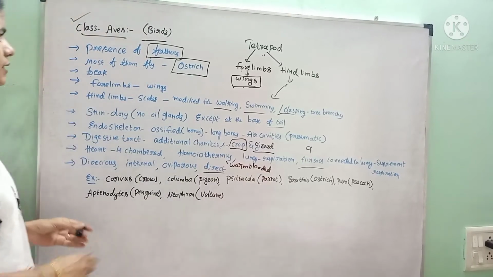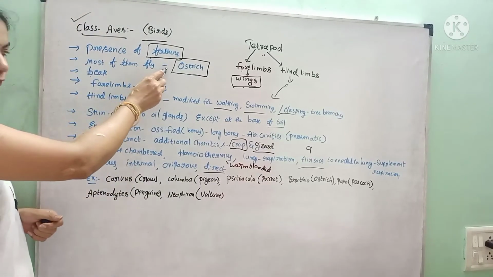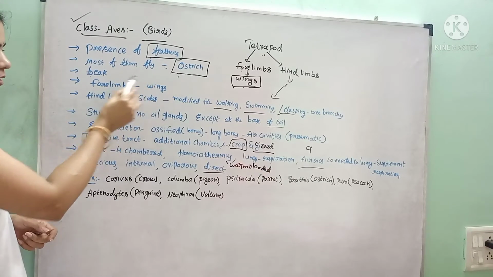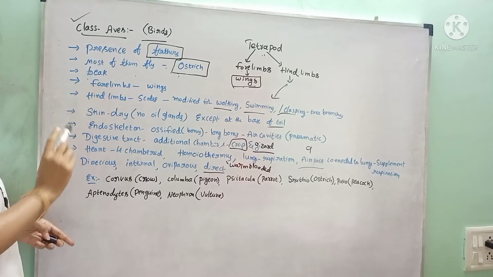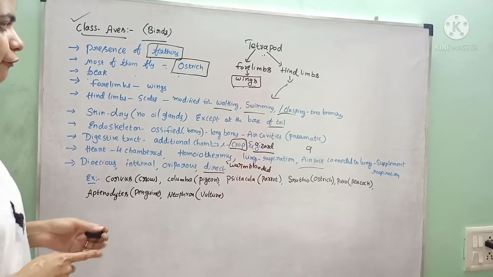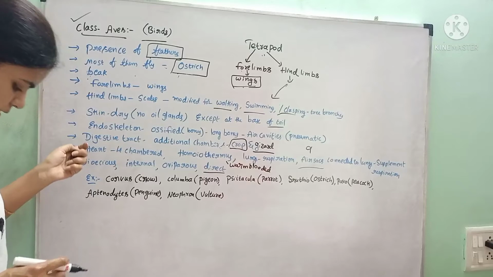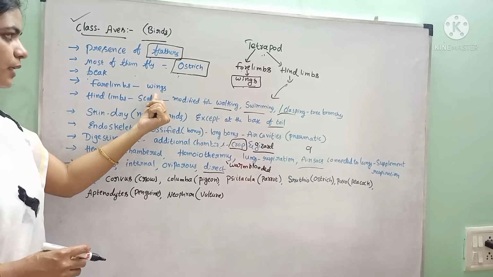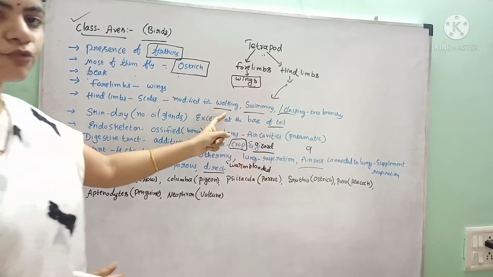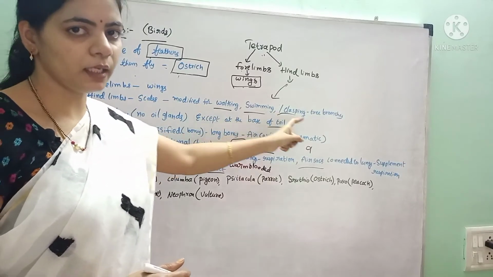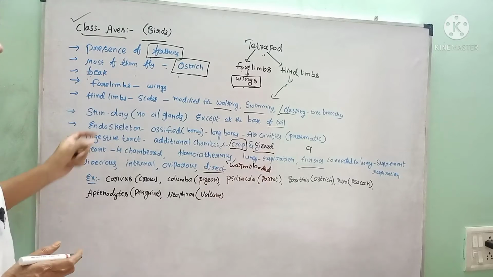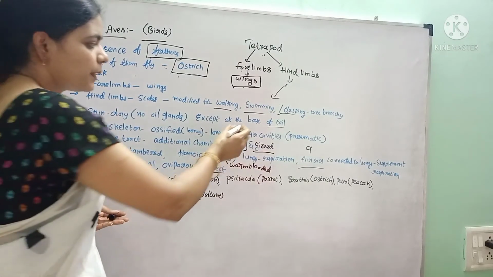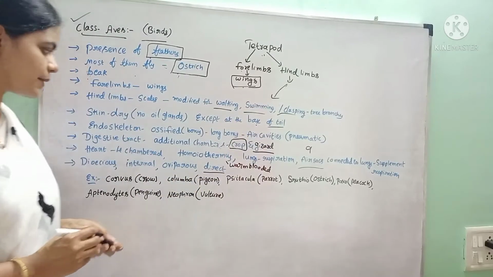Once again we will revise. Birds have feathers. There are flightless birds such as the ostrich. The beak is meant for catching the food, eating and feeding the young ones. They have forelimbs which are modified into wings, and the hind limbs function in walking, swimming and clasping the tree branches. The skin of these birds is very dry, and except at the base of the tail where oil glands are present.